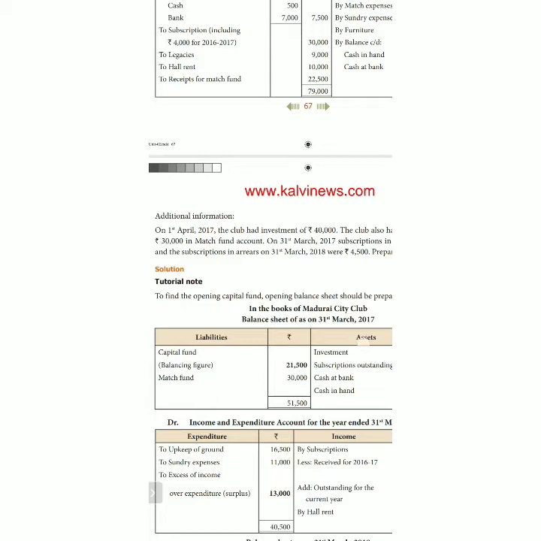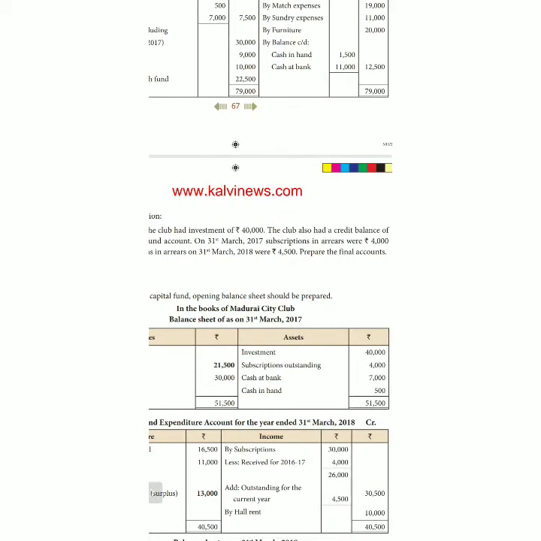On 31st March 2017, subscription arrears: last year's income receivable is an asset, so subscription outstanding 4,000 is a last year balance sheet asset. This year's income receivable is this year's balance sheet asset.